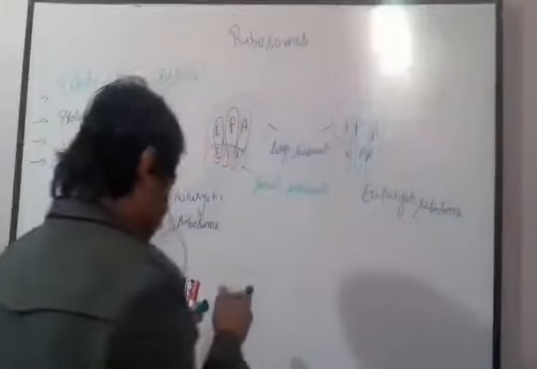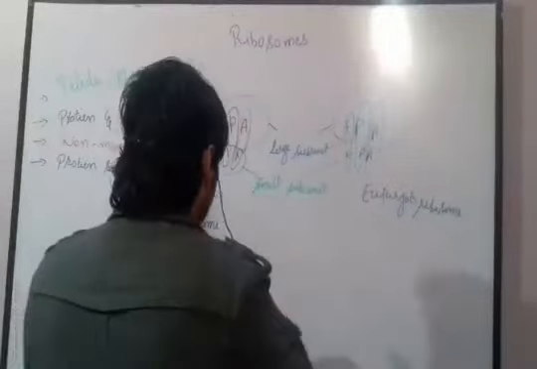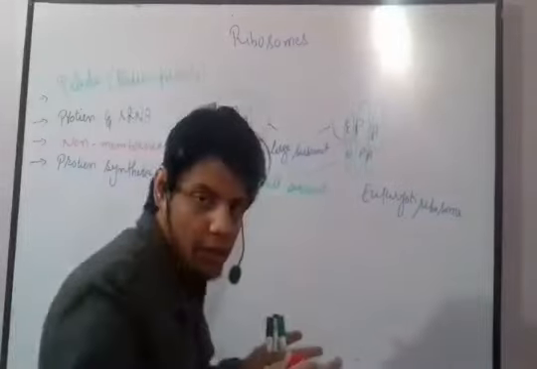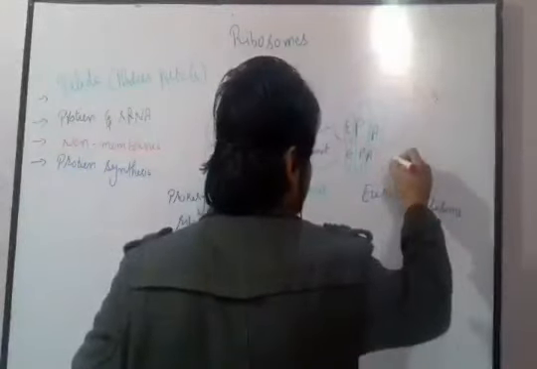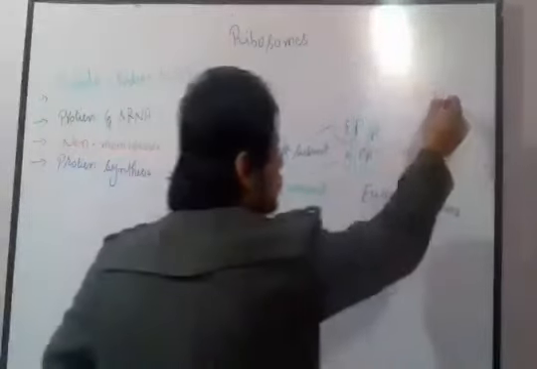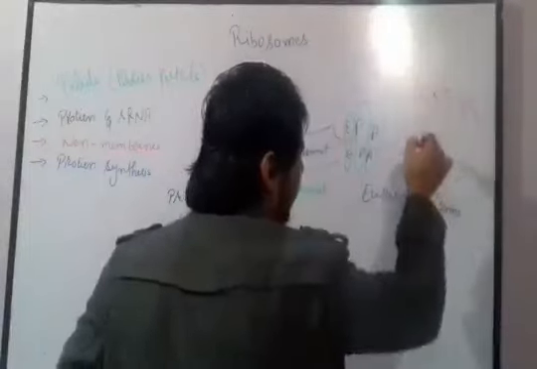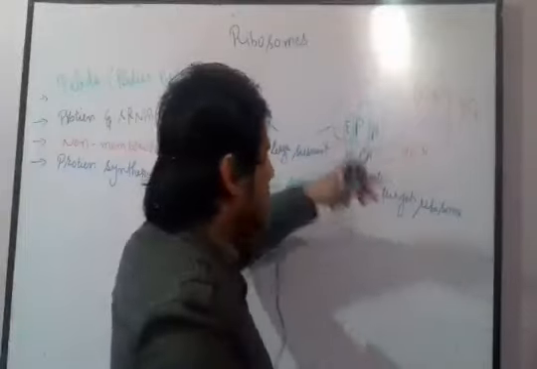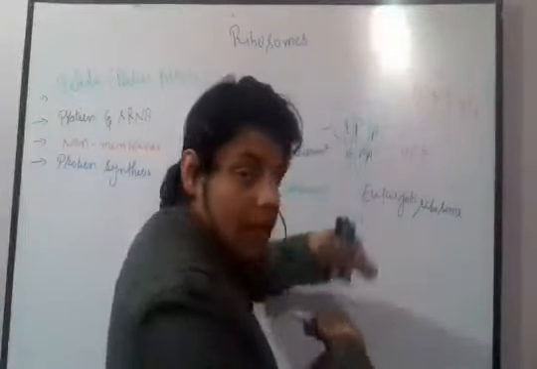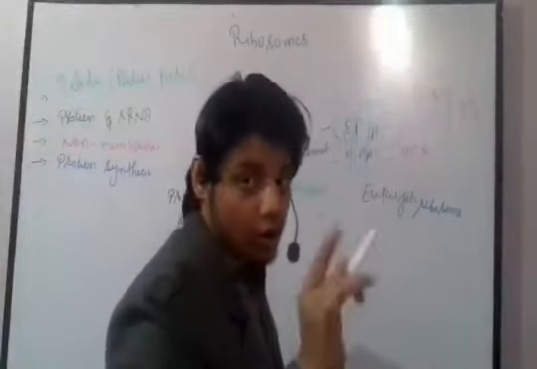Fine. Now, if we see in case of eukaryotic cell, the large subunit is 60S and the small subunit is 40S, and together they make 80S. Although when we add them it is 100, when they are combined together, this 60S and 40S make 80S, not 100S.